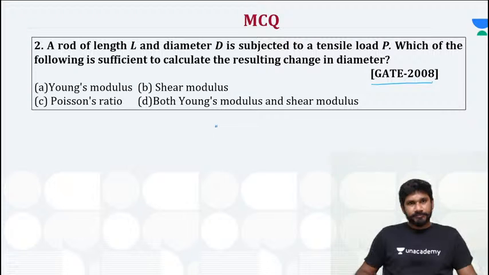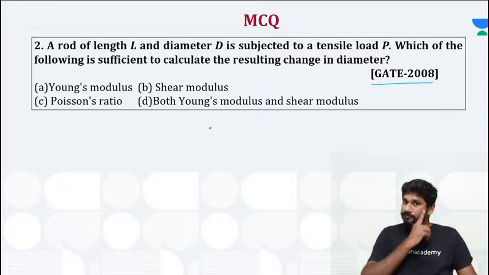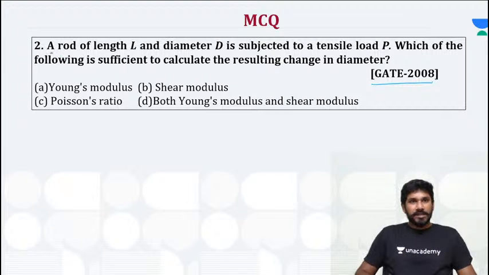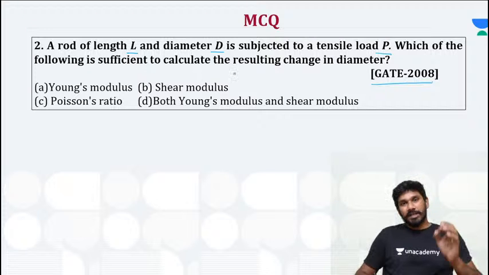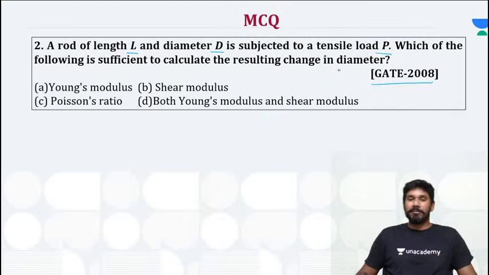Okay, let's start now. In this question, a rod of length L and diameter D is subjected to a tensile load P. Which of the following is sufficient to calculate the resulting change in diameter?